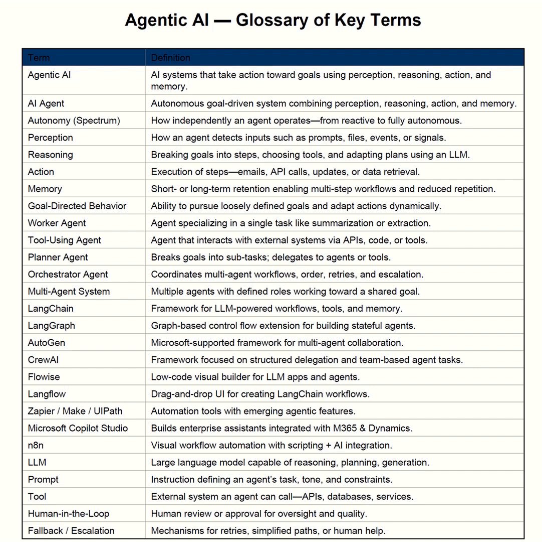Fallback and escalation is the final term. When the agent gets stuck, fails, or becomes unsure, fallback rules determine what happens next. Retry, simplify, or involve a human can be the options. These 27 terms really form the foundation of modern agentic AI. Once you understand these terms, you can design better workflows, evaluate tools intelligently, and plan an enterprise agentic strategy with confidence.